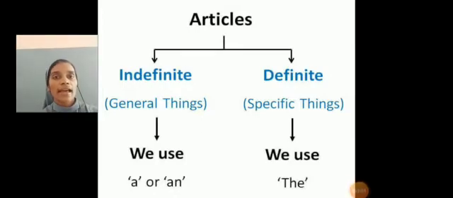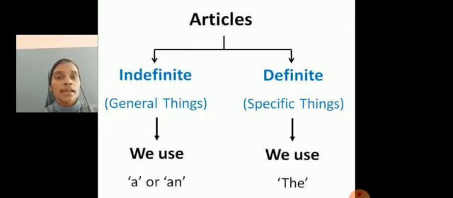A or an are indefinite articles because they do not refer to any particular person, place or thing. For example, a chair, a fan, a temple, a pen, an elephant, an umbrella. See, these can be any of them, they do not tell any specific quality.